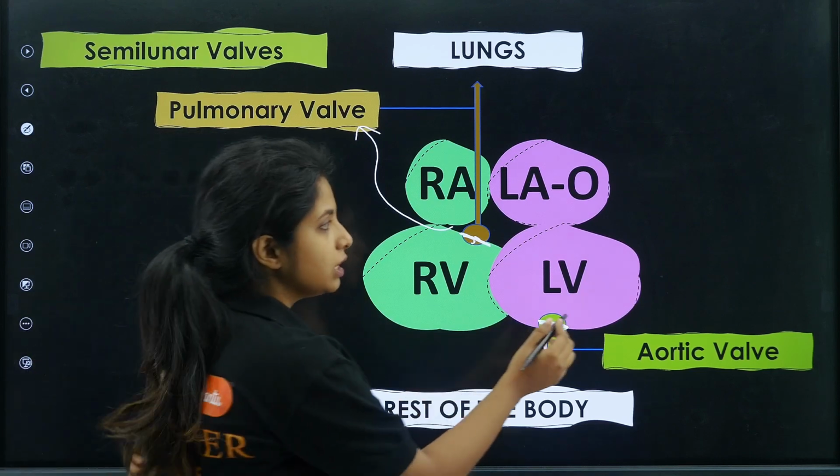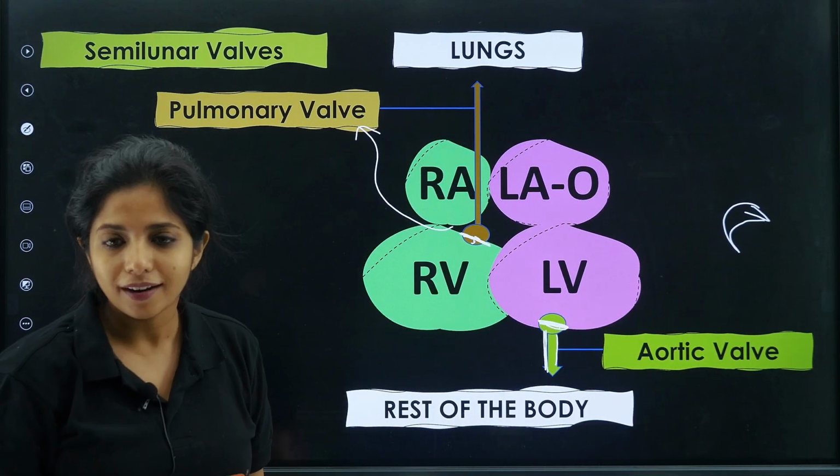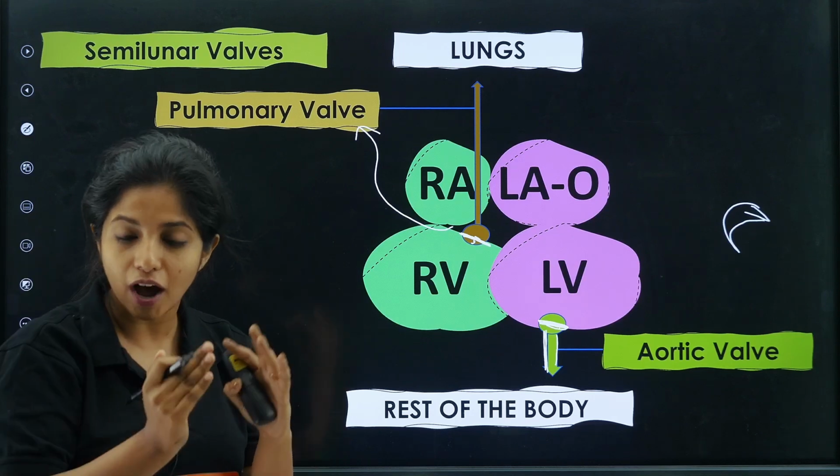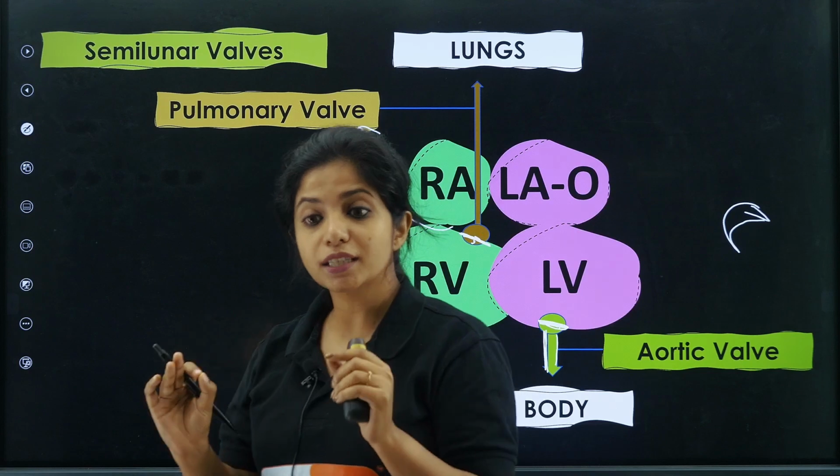Why? Because children, it has a half moon shape, which is why you call it semi-lunar, lunar as in moon, semi as in half moon. So semi-lunar valves. Works? And what is the function of valves?